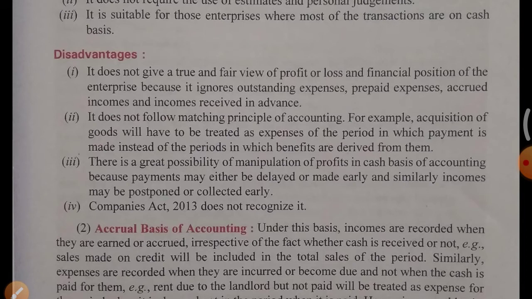The third point, there is a great possibility of manipulation of profits in the cash basis of accounting, because payments may either be delayed or made early, and similarly incomes may be postponed or collected early. Means you can say that cash basis cannot show true profits. There may be some manipulation of profits in this basis.